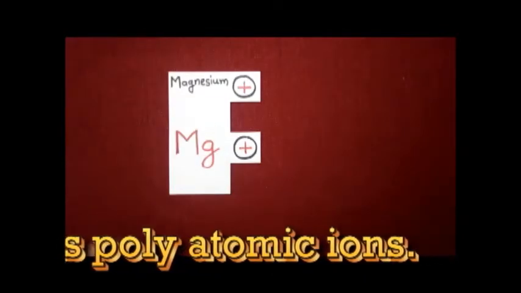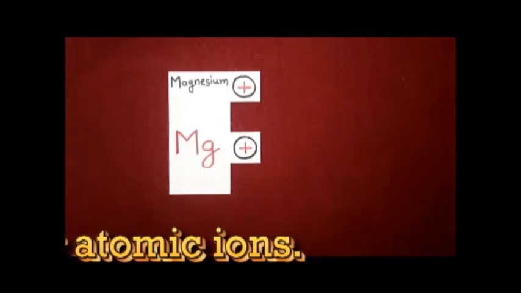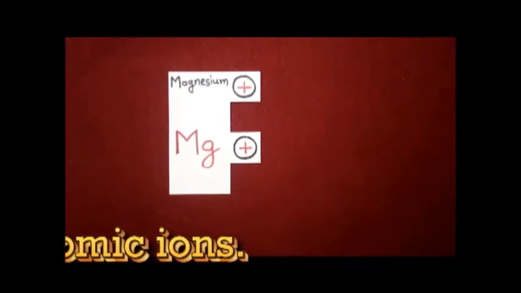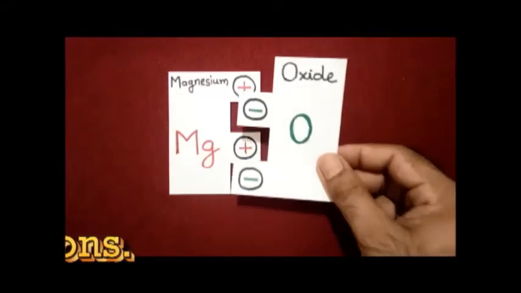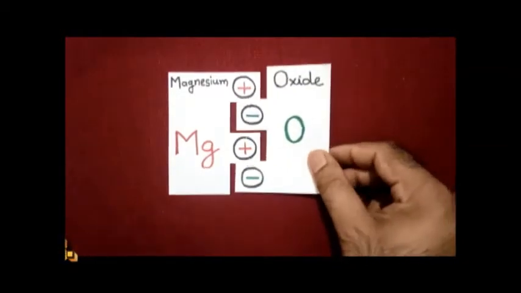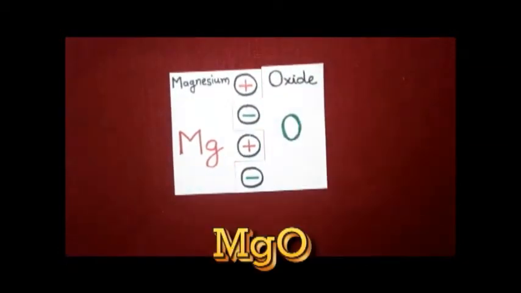To neutralize, we will require two negative charges. So in magnesium oxide, oxygen forms its anion by gaining 2 electrons. So the charges neutralize each other, and the compound is MgO, magnesium oxide.